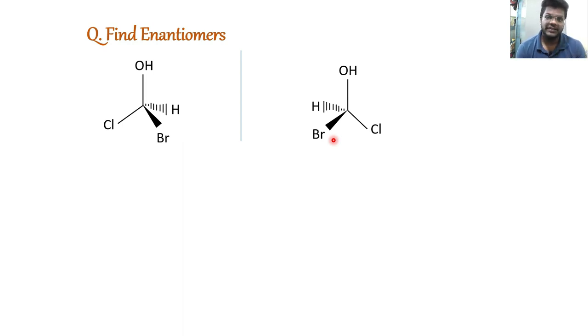What was the formula for enantiomerism? Chirality equals mirror images plus non-superimposable. So for the molecules to be enantiomers, they should possess the property of chirality. So tell me, are these two molecules mirror images of each other? See, what happens when you place a mirror between them? What does a mirror do? It basically changes everything to its opposite side, right? So here the hydrogen and bromide are pointing towards the right, and here they are pointing towards the left.